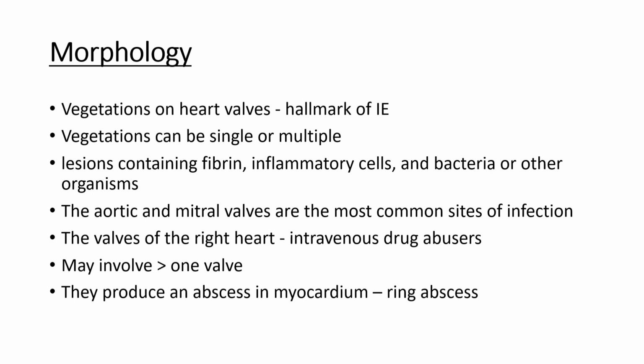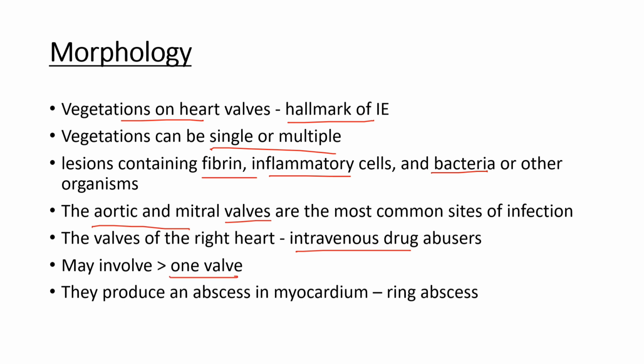Now looking into the morphology, the hallmark of infective endocarditis is the vegetations on the valves of the heart. Vegetations can be single or multiple. The lesions, that is the vegetations, contain fibrin, inflammatory cells like neutrophils and other leukocytes, and bacteria and other organisms. The most commonly affected site is the valves, most commonly the aortic and the mitral valves. The infection on the valves of the right heart may be seen in intravenous drug abusers, and there may be involvement of more than one valve.